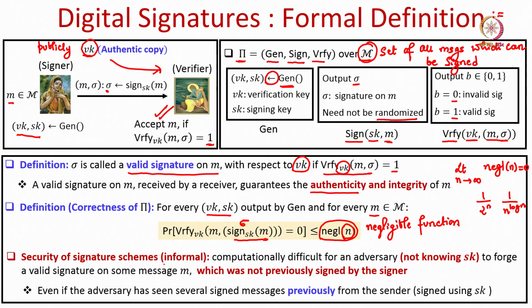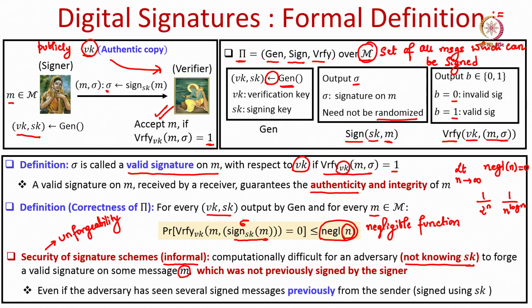The important property of the signature scheme is the unforgeability property, which demands that if there is an adversary, an attacker who does not know my signing key sk, then it should be very difficult for that adversary to produce a signature on a message which I have never signed in the past, except with some negligible probability.